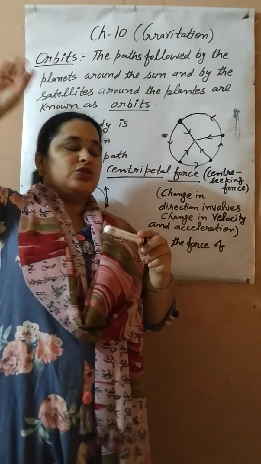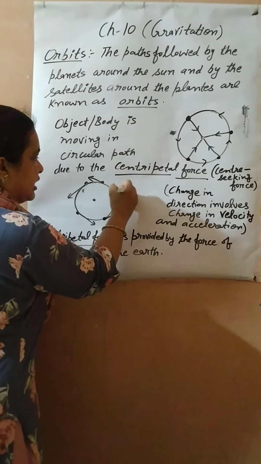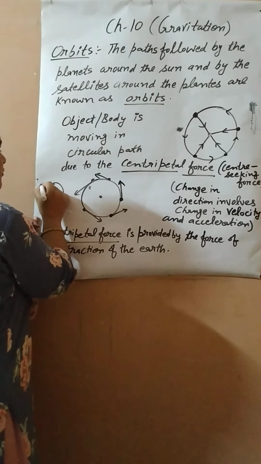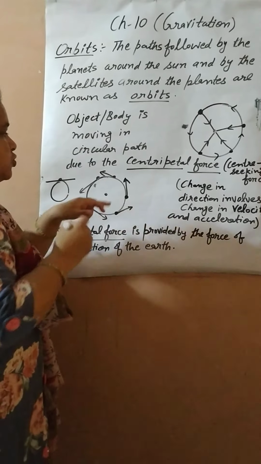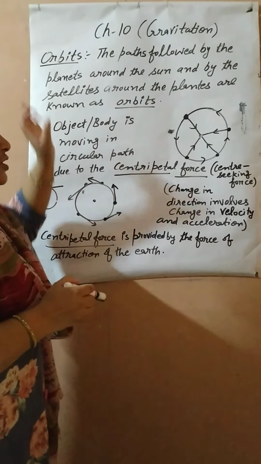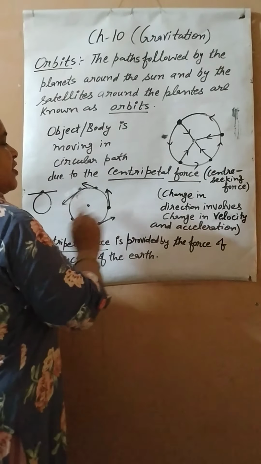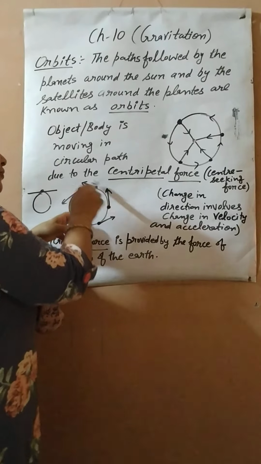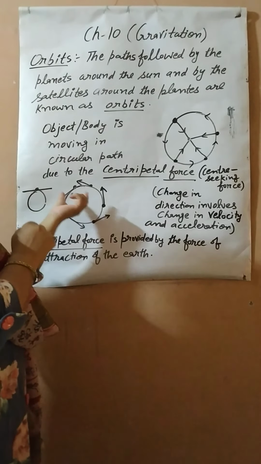Any line touching the circle at one point is known as a tangent. And when it is revolving, at every point its direction is changing, so its velocity also changes, so it is an accelerated motion also.